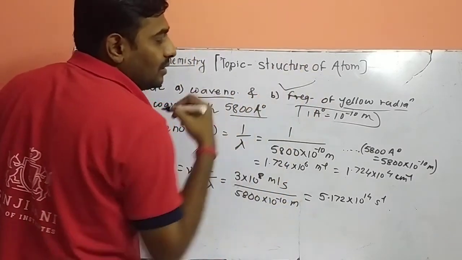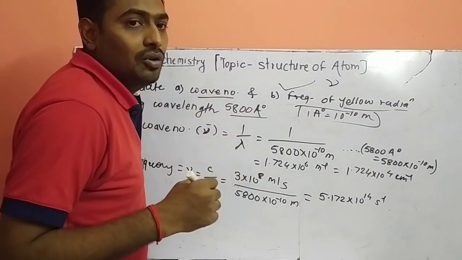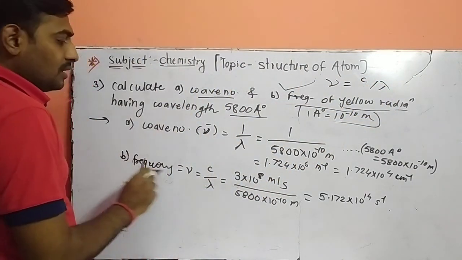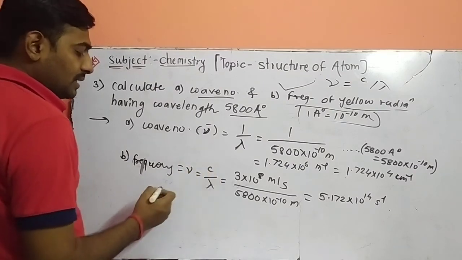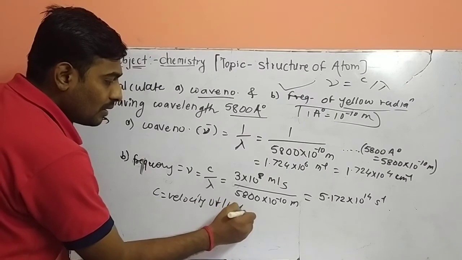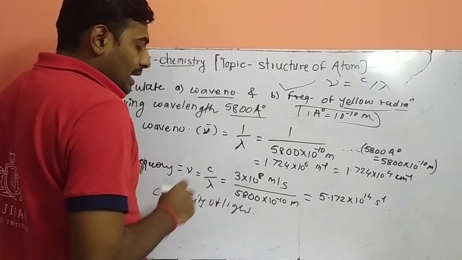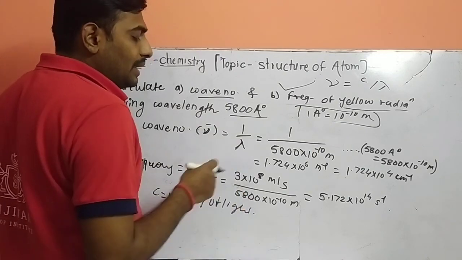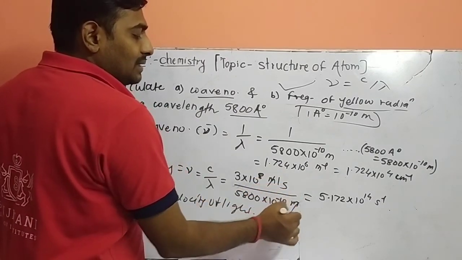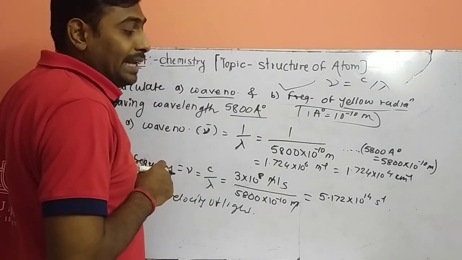Second part of the numerical, frequency. What is the symbol of frequency? Frequency is denoted by nu. Nu is equal to c upon lambda. Substitute the value of c. C is the velocity of light, that is 3 into 10 raised to 8 meter per second. And the wavelength is 5800 into 10 raised to minus 10 meter. So meter gets cancelled, remaining only per second. You will get the answer 5.172 into 10 raised to 14 per second.